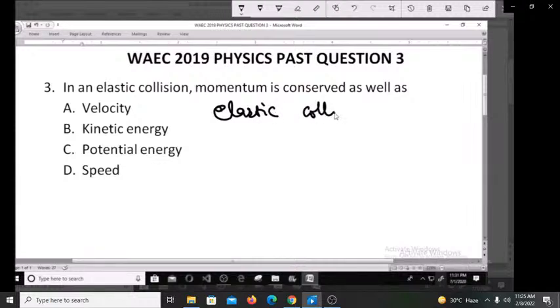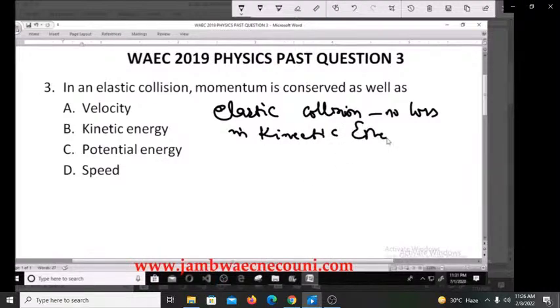So whenever you have what we call an elastic collision, it simply means a collision where there is no loss in kinetic energy. That means the kinetic energy is conserved. That's the meaning of elastic collision: any collision where there is no loss in kinetic energy.